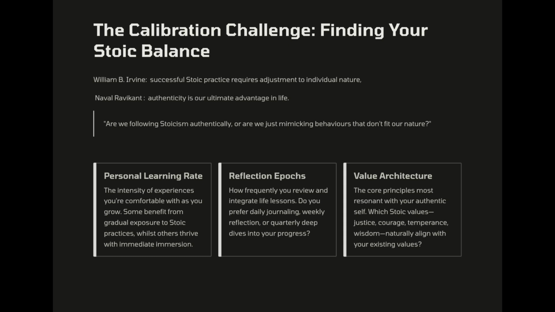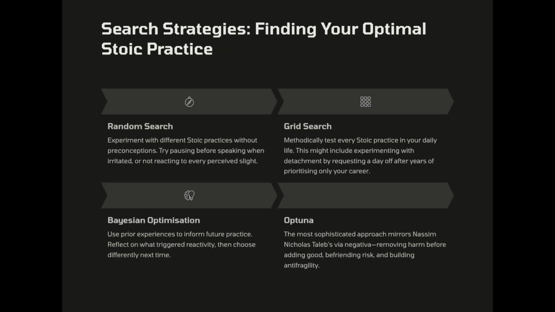In life, our learning rate is the intensity of experiences that help us grow, and our epochs are the reflections we gain across repeated life events. Hyperparameters are set before the model engages in its training loop. Likewise, before we try to live stoically, we should ask, what rhythm of discipline suits my personality and values?